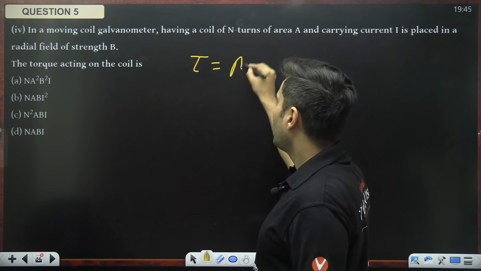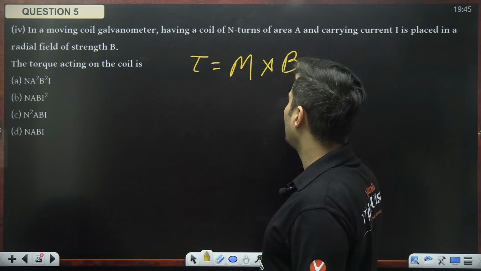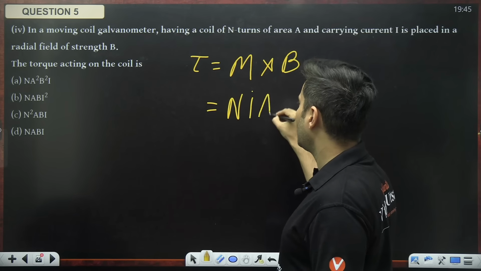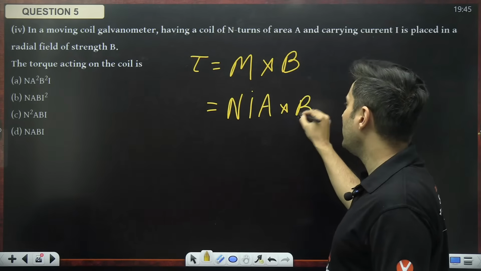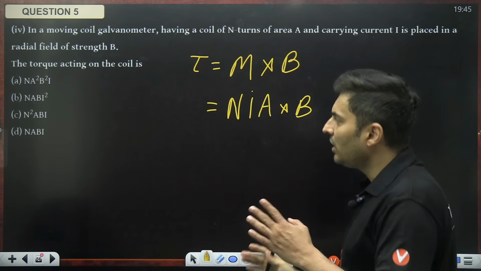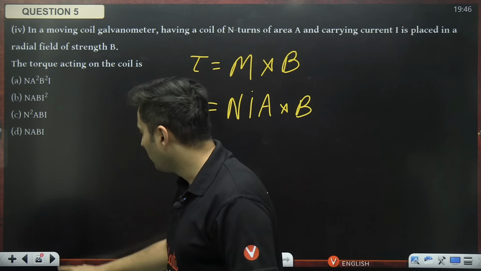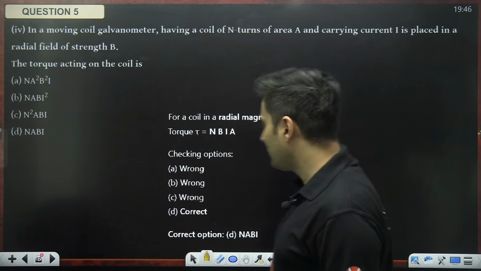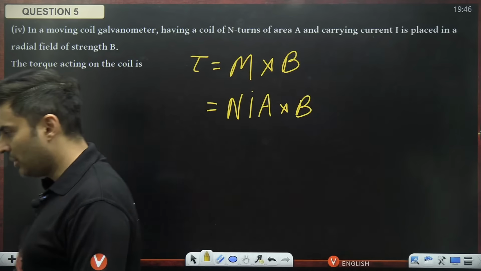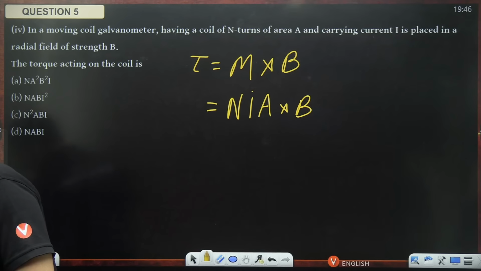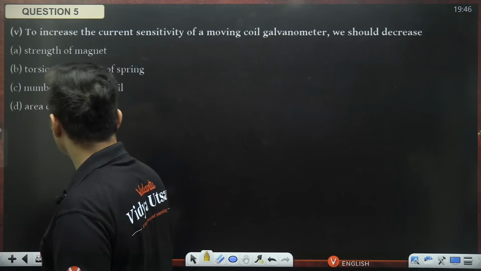Option B. Yes, perfect. In a moving coil galvanometer, turns, area, current, field, the torque is M magnetic moment cross B. Magnetic moment is N I A multiplied by B. NIAB, NAB, whatever you want to call it. Yes, option D is the right answer. Perfecto. Amazing. Let's go to the next one.